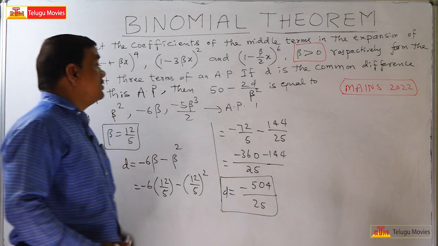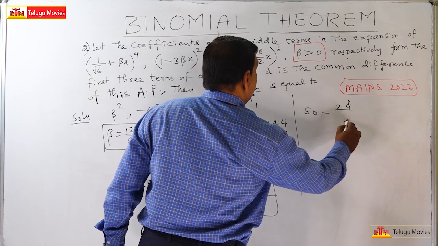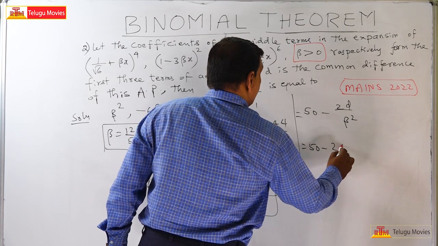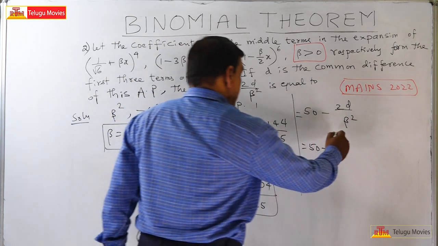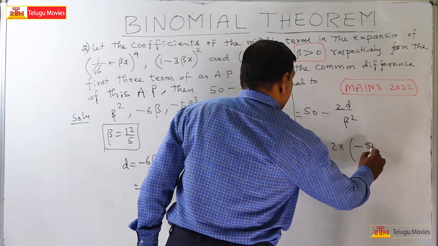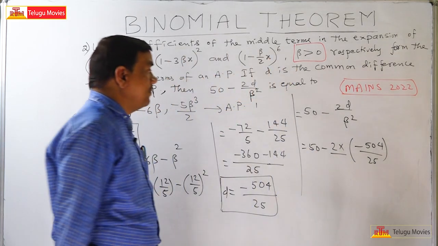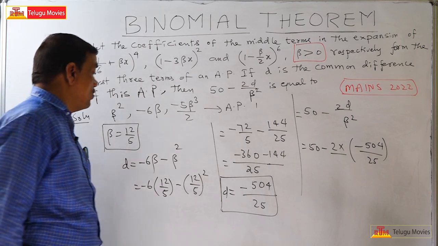Now it's asked to find out 50 minus 2d by beta square. That is equal to 50 minus 2 into d value, which is already known, so this is equal to minus 504 by 25, by beta square. Beta square means 12 by 5 whole square.